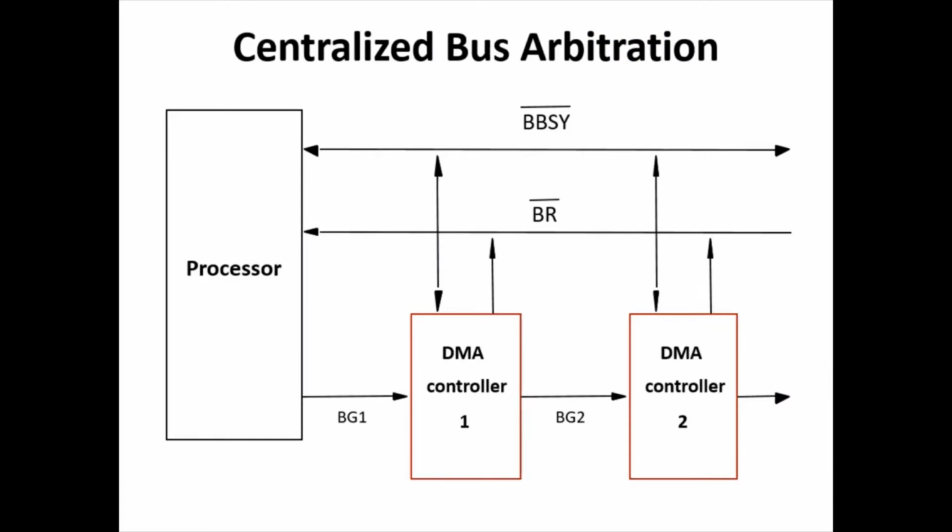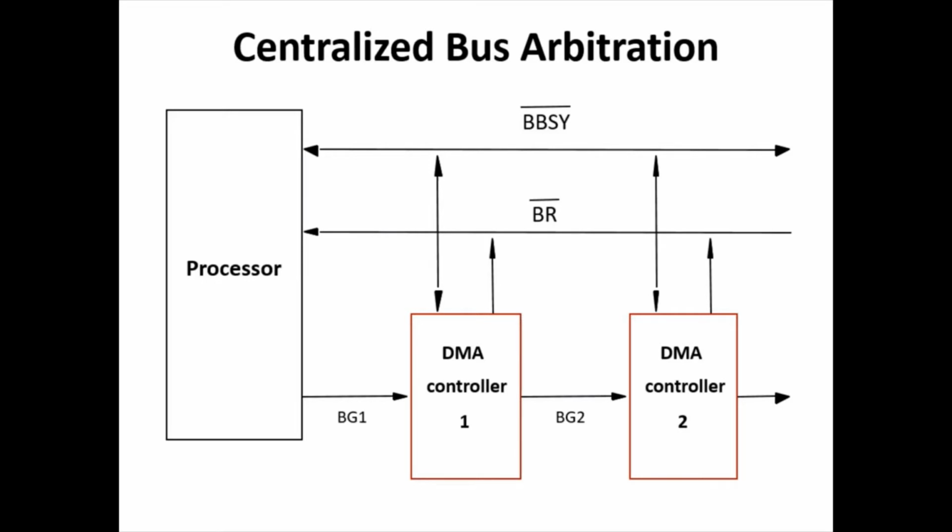In the centralized bus arbitration process, there will be an arbiter, the bus arbiter, who takes control of the entire arbitration process. A processor itself can behave as a bus arbiter and take care of the bus arbitration process. Or sometimes there will be a separate circuit designed for bus arbitration. If the bus arbiter is the processor, you should also remember that the processor can also participate in the bus arbitration, because the processor also requires the data bus to transfer data between memory and processor to execute instructions. So whenever the processor requires a bus, it should also compete for the bus.